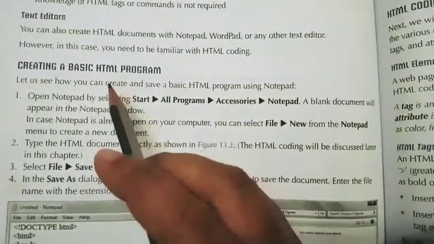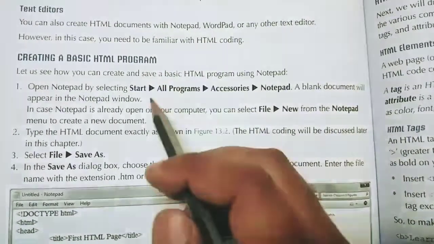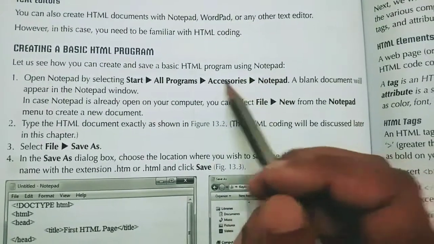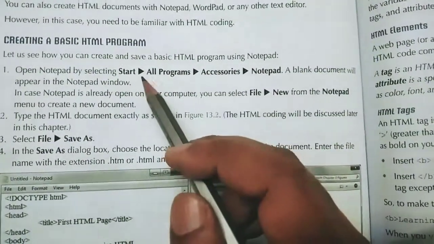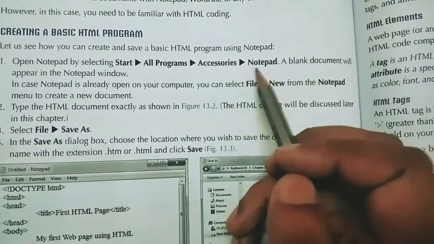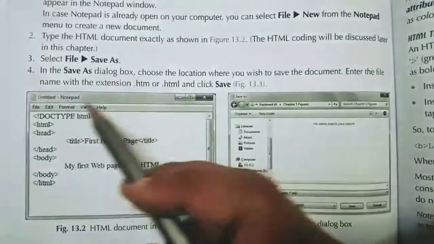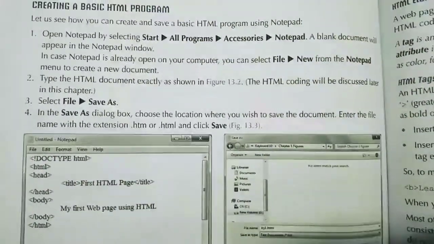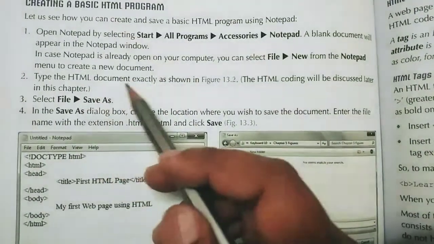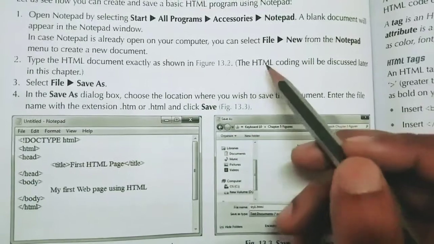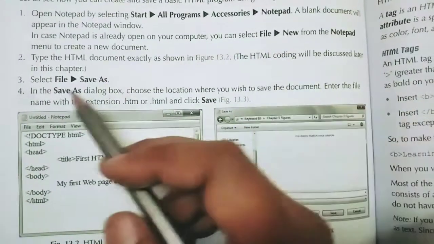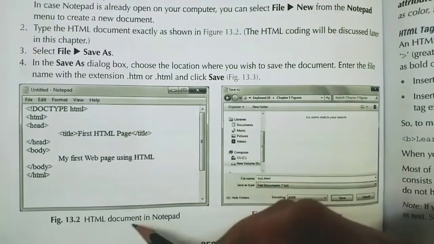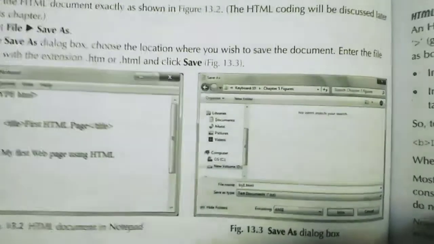Now creating a basic HTML program. So how to create an HTML program? We'll open Notepad first of all. In Notepad we'll write the HTML codes. You know how to start Notepad. When you get Notepad, this is the window of Notepad. Here in this white space you will write everything. Type the HTML document exactly as given in this figure. The HTML code will be discussed later in this chapter. After writing all these things, click on save and save this HTML document. Save it by giving any name.